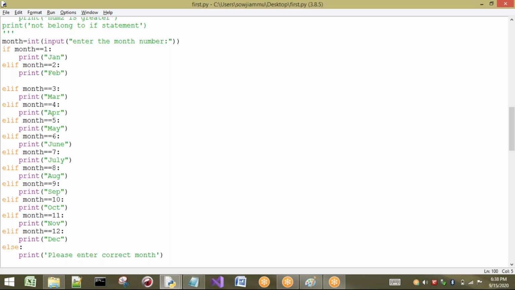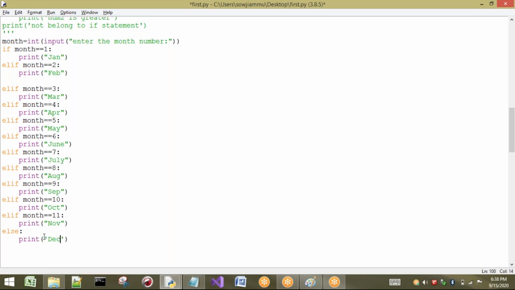Okay, sir, I don't want to use this else case. That means the person who is using my application knows 1 to 12, he knows the number of months we are having. So I will just remove this one. I will enter December here, because the person who is entering the month number knows how many months there are.